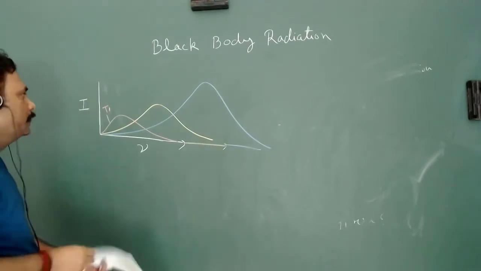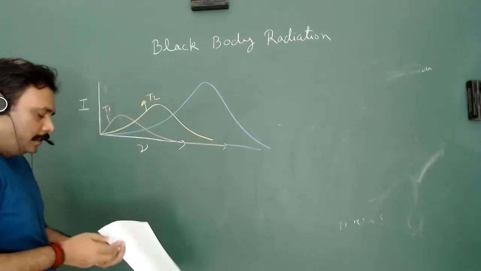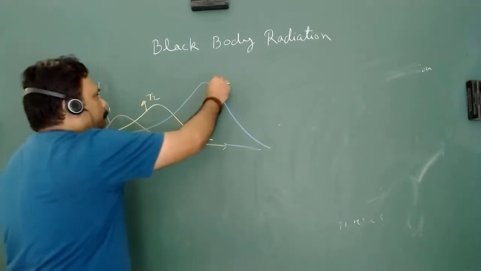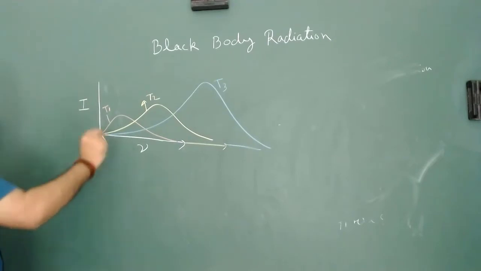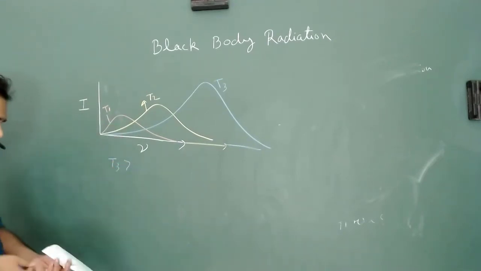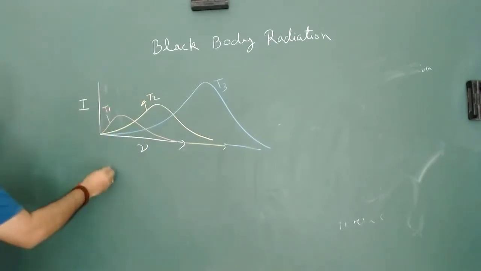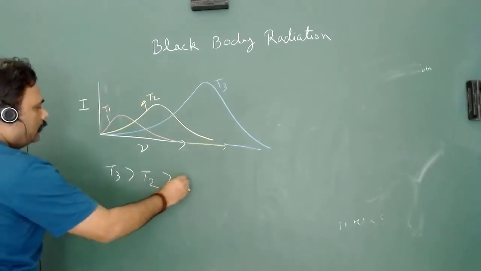Yellow is the temperature T2, and blue is the temperature T3. And we have seen that T3 is greater than T2 is greater than T1.